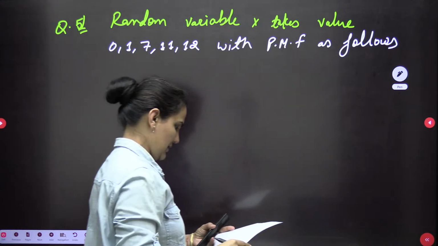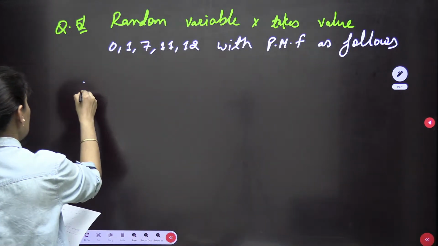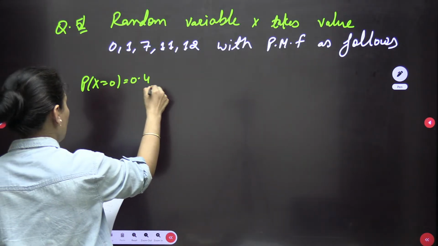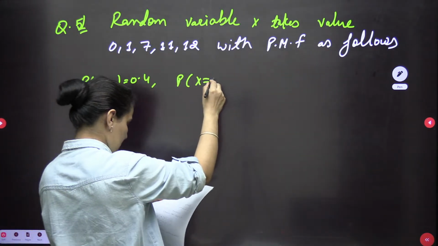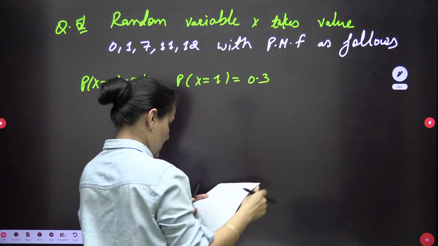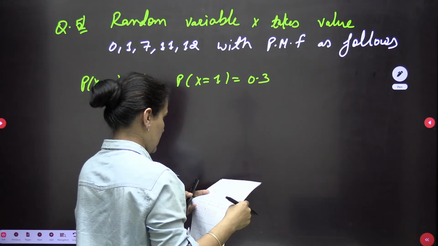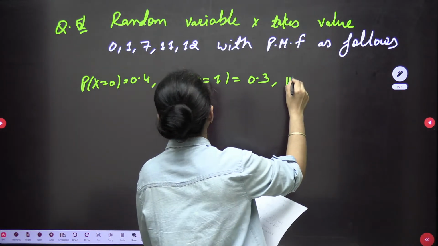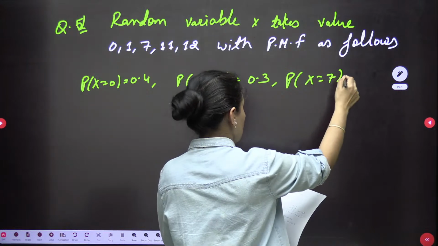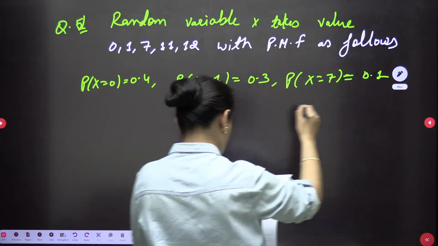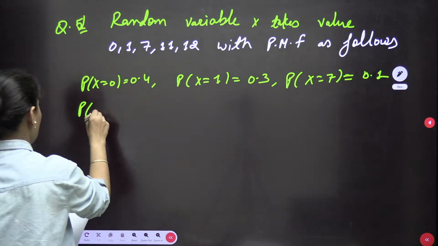Probability at x equals 0 is 0.4. Probability at x equals 1 is 0.3. Then x equals 7 is 0.1. x equals 11 is 0.1, and x equals 12 is 0.1.